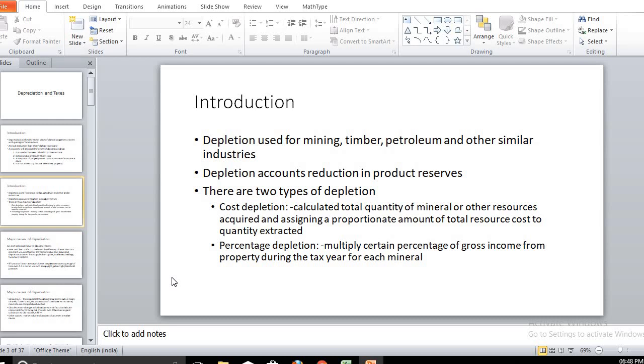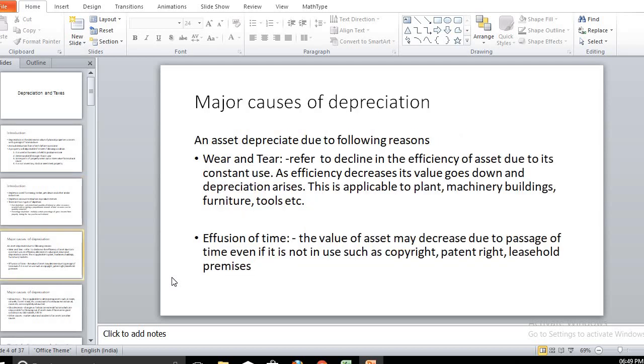So what are the major causes of depreciation? For depreciation, there are four to five major causes. The major cause is nothing but wear and tear.